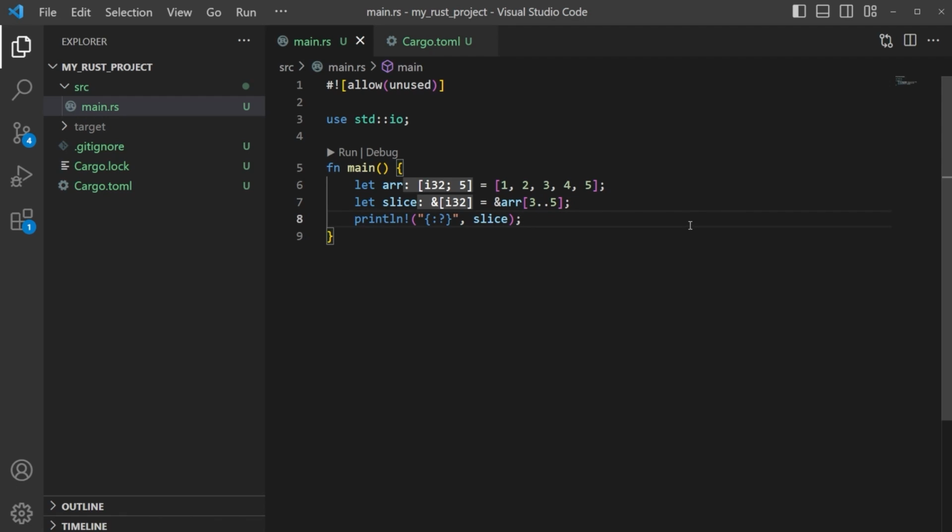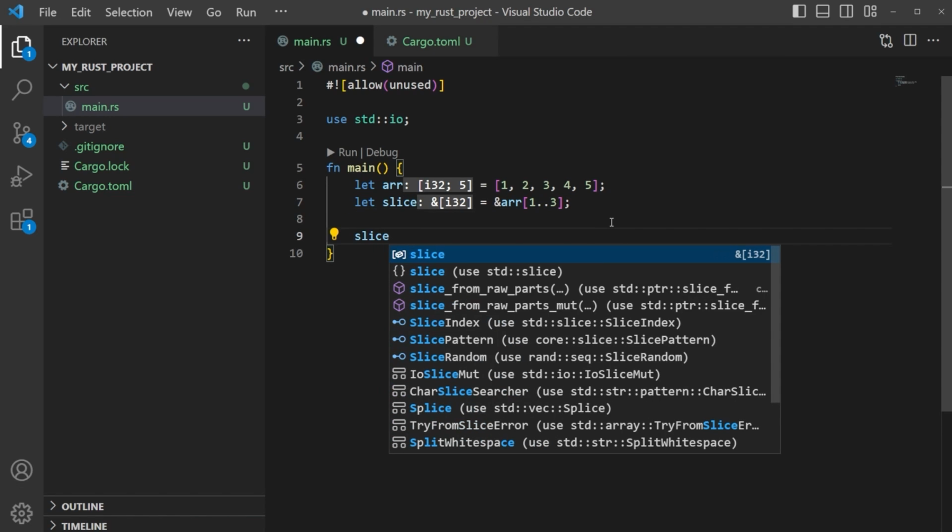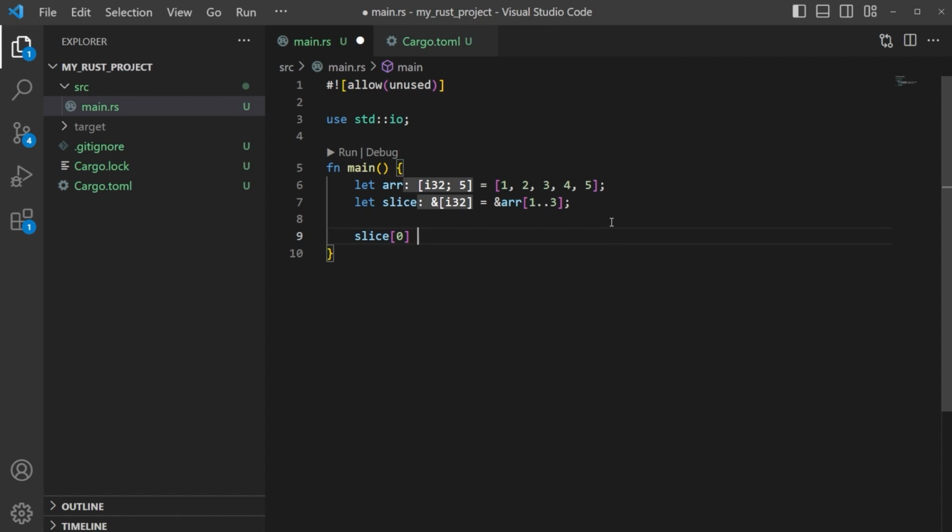We can also use this to modify if we want to. So for example, let's go ahead and take a look at this. Let's change this back to 1 and 3. And let's say we wanted to modify an element here, but in a different way. What if we wanted to modify subsets of an element? So we have slice here, but we can actually take slice and grab an item within it, and then make that equal to something else. So if we made it equal to like 6, we can grab slice item 1 here and make that equal to 7. Okay. And then we can change these elements around.